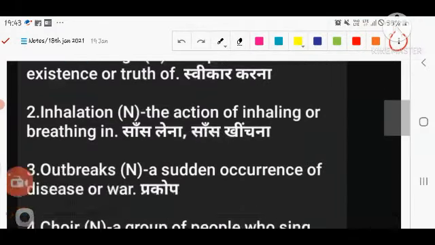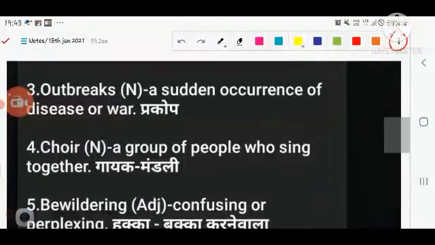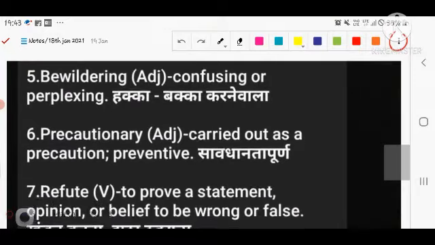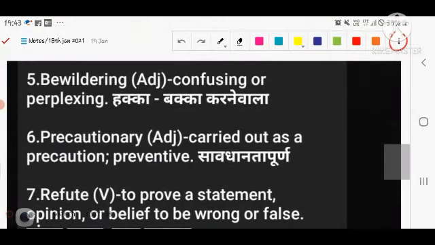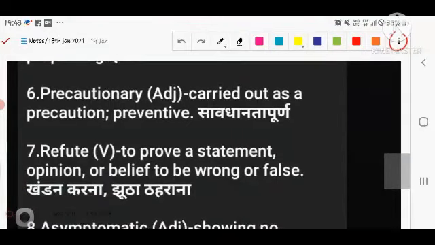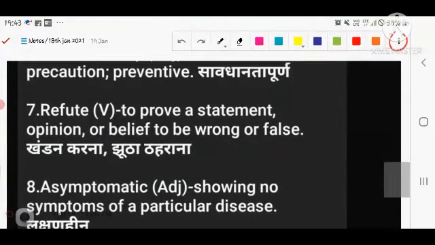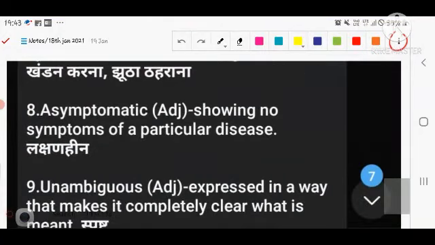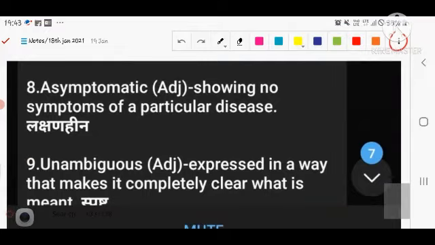Acknowledge, स्वीकार करना. Inhaling, सांस खींचना. Outbreak, प्रकोप, a sudden occurrence of disease. Choir is nothing but a group of people who sing together. Bewildering, confusing or perplexing, a type of confusing thing. Precautionary, carried out as a precaution, preventive. Refute, to prove a statement, opinion or belief to be wrong or false. Asymptomatic, showing no symptom of a particular disease.